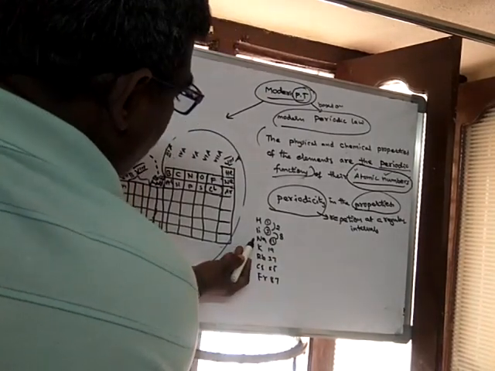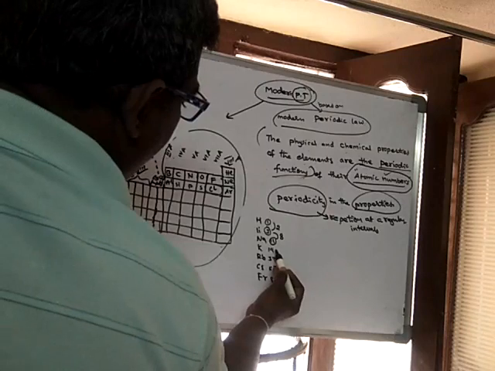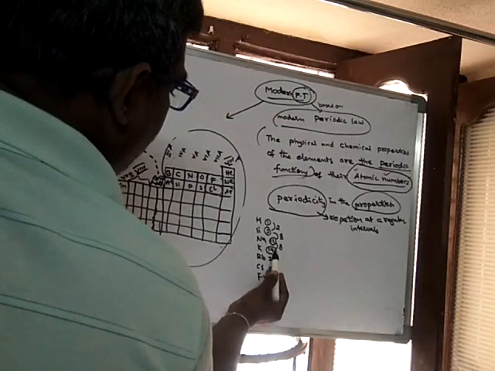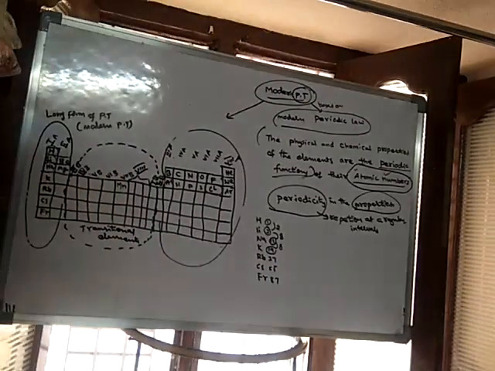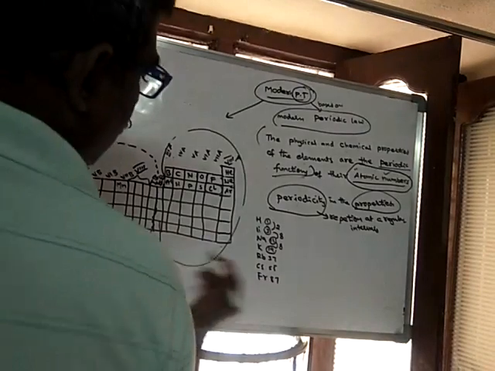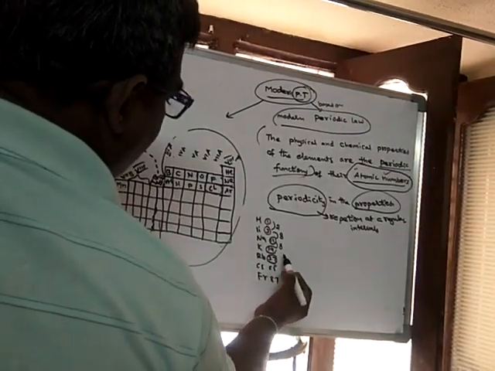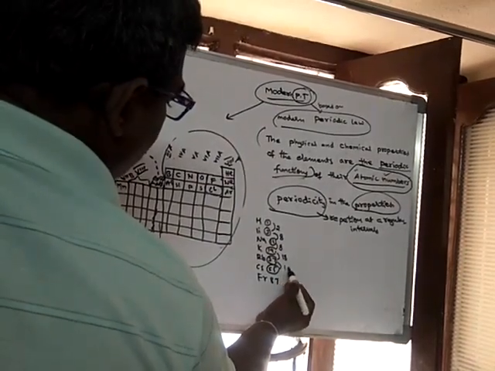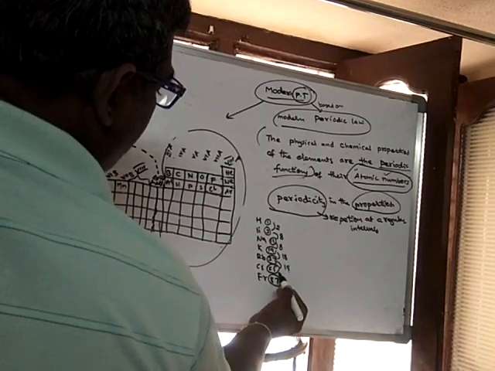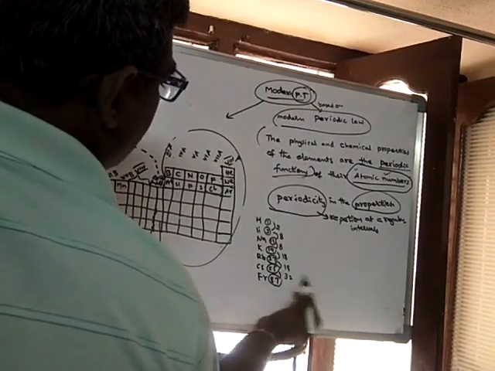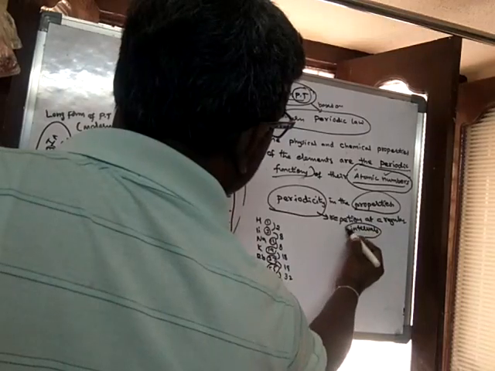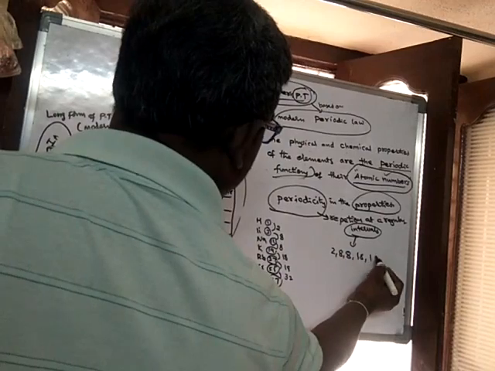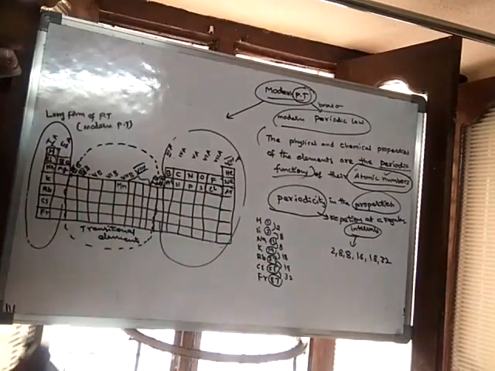Again the properties of sodium are found in potassium, at an interval of 8, between 11 and 19. Again the properties are repeated at an interval of 18, then again 18, and then at an interval of 32. So the properties are repeated at intervals of 2, 8, 8, 18, 18, 32.